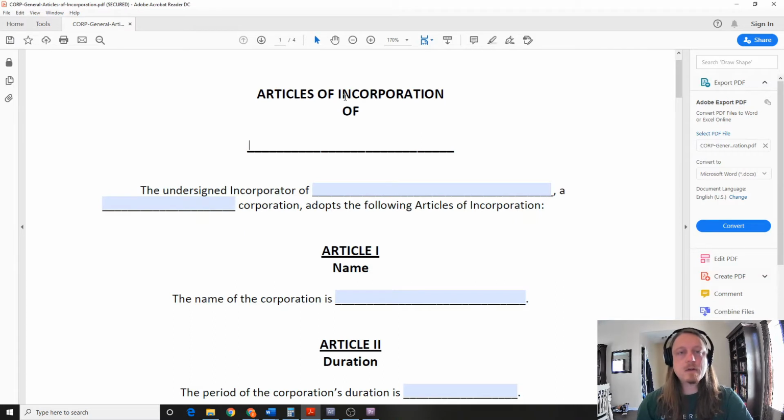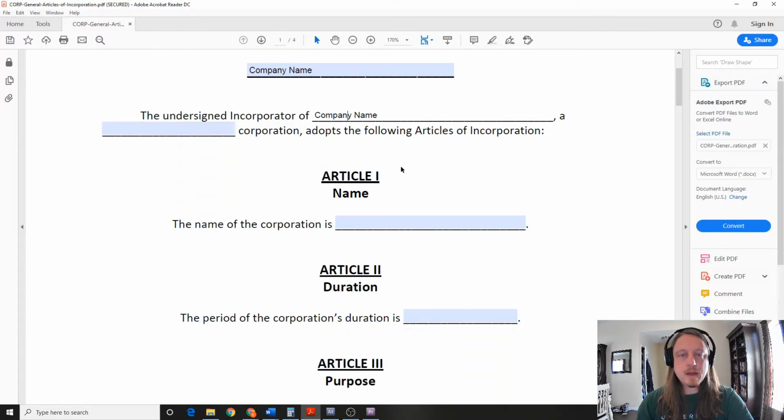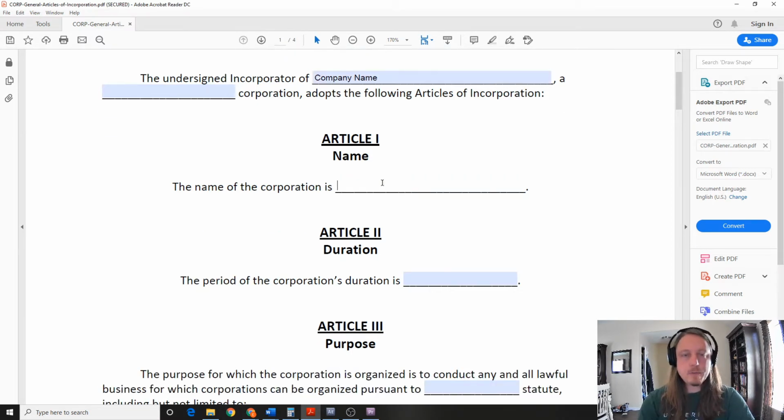Okay, so here we are, articles of incorporation, and we're just going to start off by filling this out. We got articles of incorporation of, and then it's going to be your company name. And you can pick whatever you want. The undersigned incorporator of, again, company name. It's A, and we're going to leave this alone for now because we haven't talked about the different types of corporations. Then we're going to adopt the following articles of incorporation. Article 1, the name. Well, we've already said this. The name of the corporation is company name, so this should match.